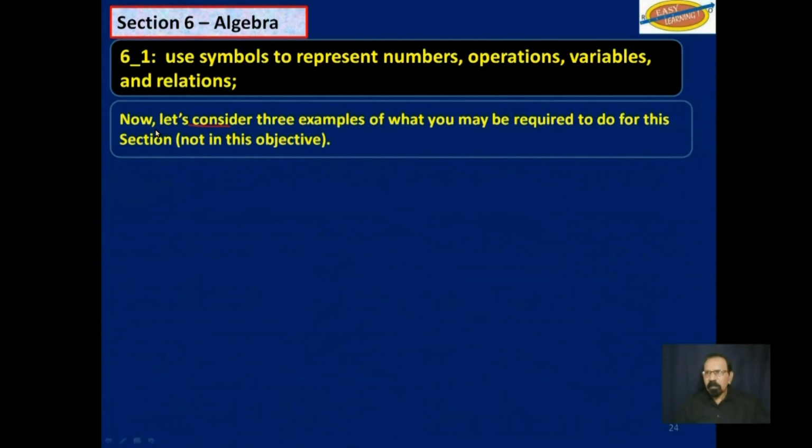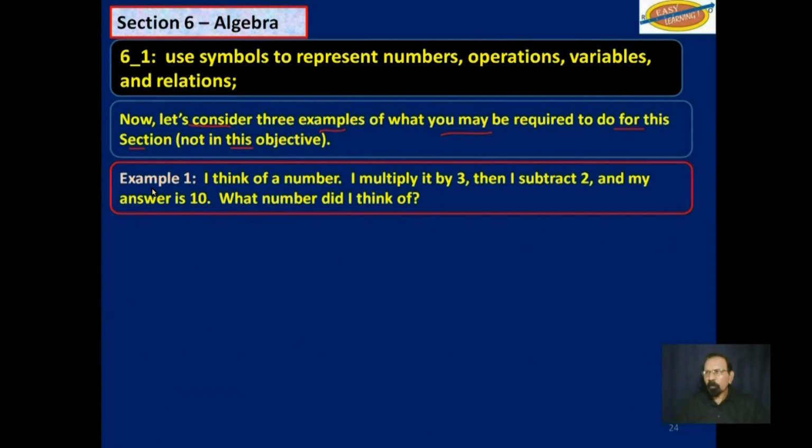Now, let's consider 3 examples of what you may be required to do for this section, not specifically this objective, but just this section, section 6. Example 1. I think of a number. I multiply it by 3, then I subtract 2, and my answer is 10.